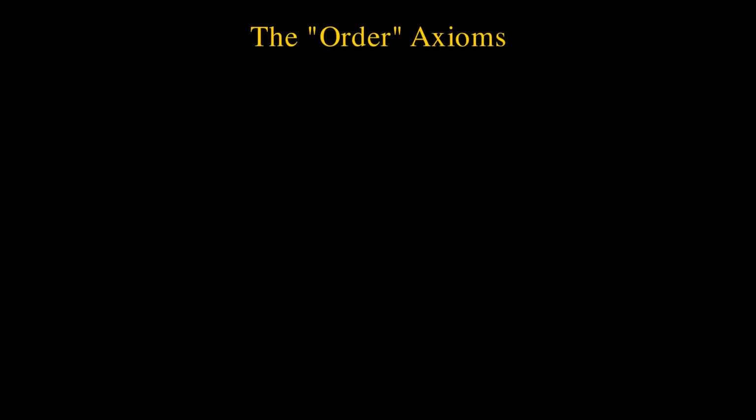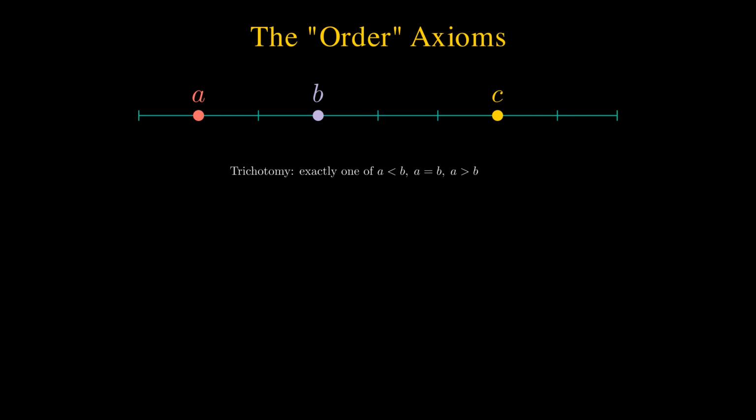Next, we have the order axioms. These axioms allow us to compare real numbers and talk about inequalities. Take the numbers a, b, and c on the number line. Given these numbers, the order axioms allow us to compare them. Trichotomy. For any two real numbers a and b, exactly one of the following is true: a is less than b, a is equal to b, or a is greater than b.